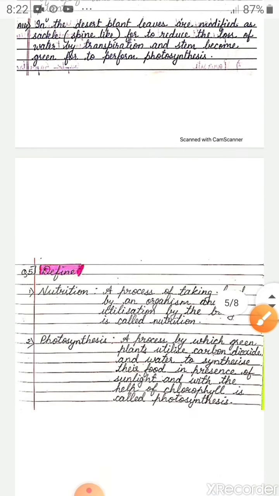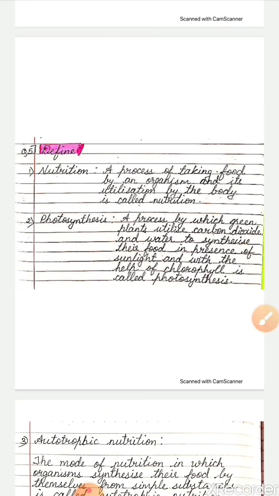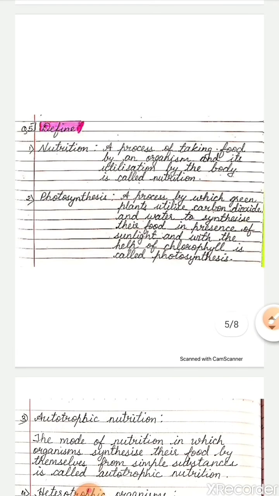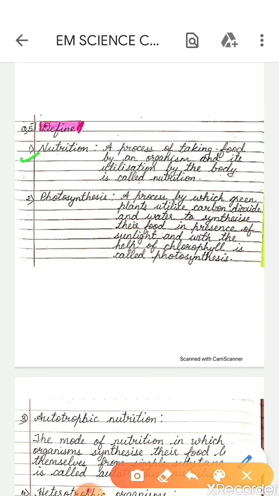Next question. Question number 5. Define. Number 1. Nutrition. A process of taking food by an organism and its utilization by the body is called nutrition. That means the living organisms take in food and use it for growth.